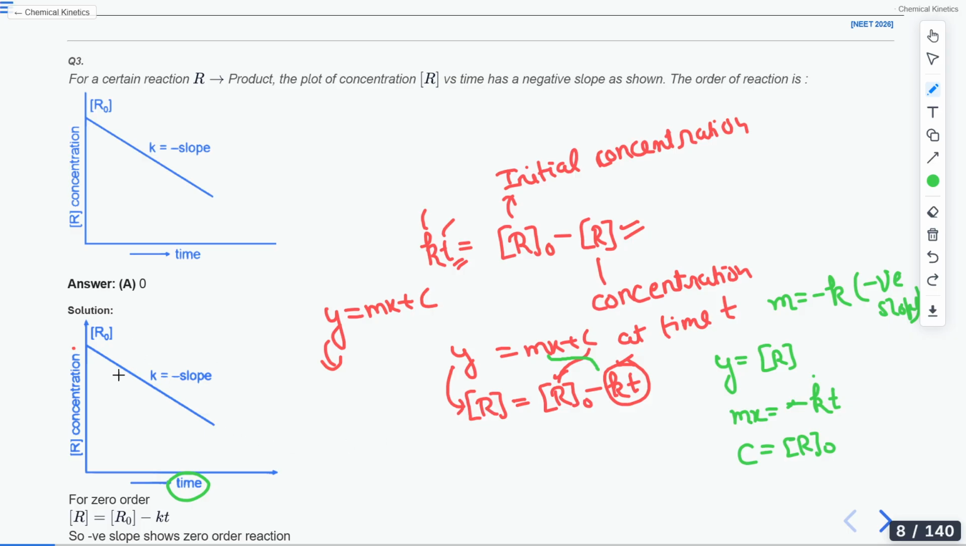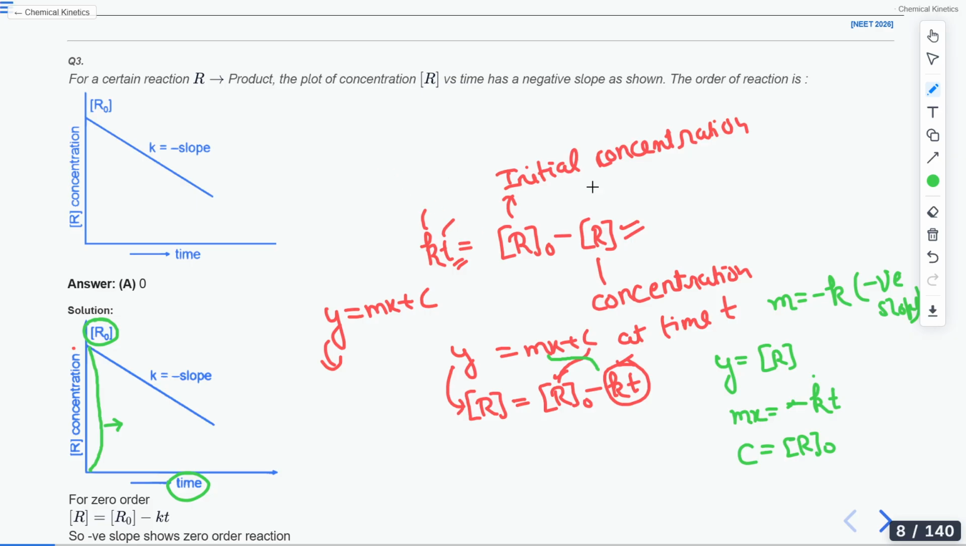Now next, this distance that you are seeing from the origin to the top is known as your intercept, which is your c. So this value is equal to R naught. Is it clear to all of you? Is anyone having any doubt?